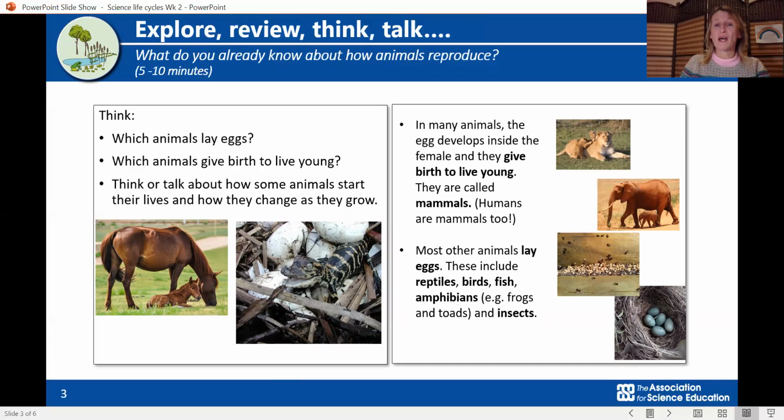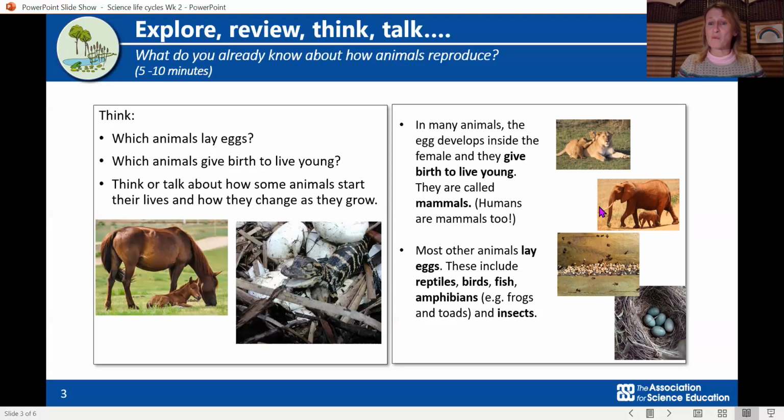So in many animals, the egg develops inside the female. So there's a nice lioness there, and they give birth to live young. There's a little cub. They're called mammals. And we, as humans, are mammals too, because we give birth to live young.